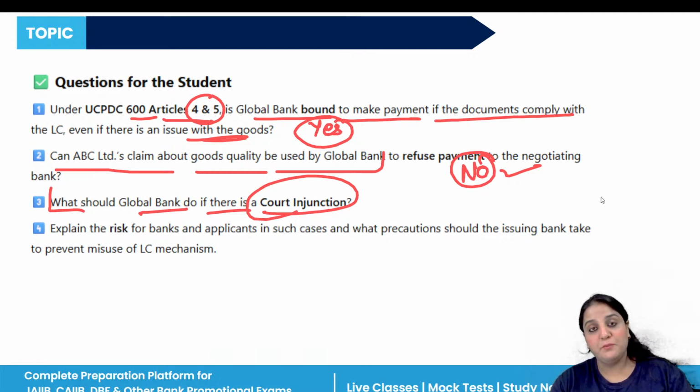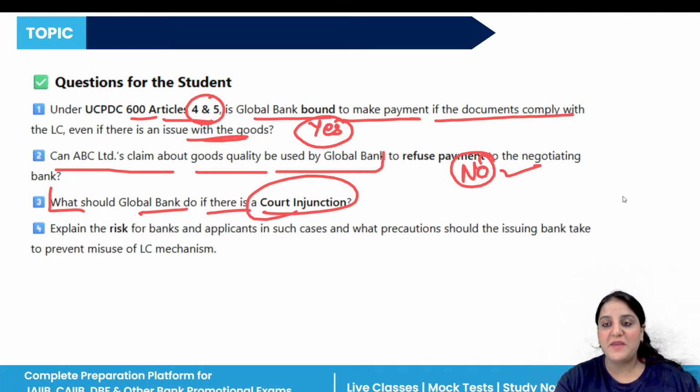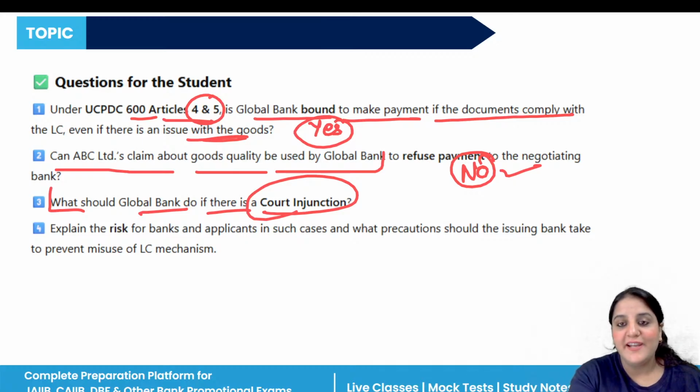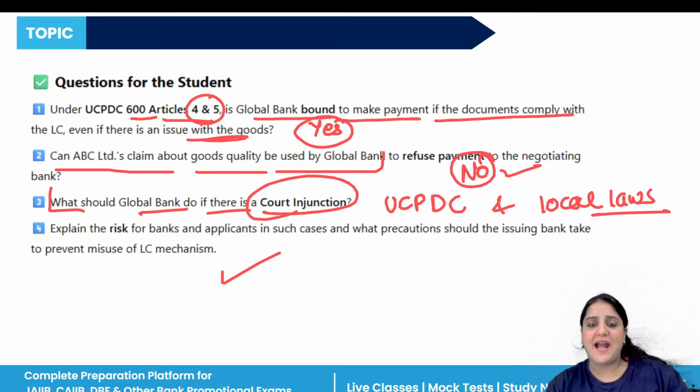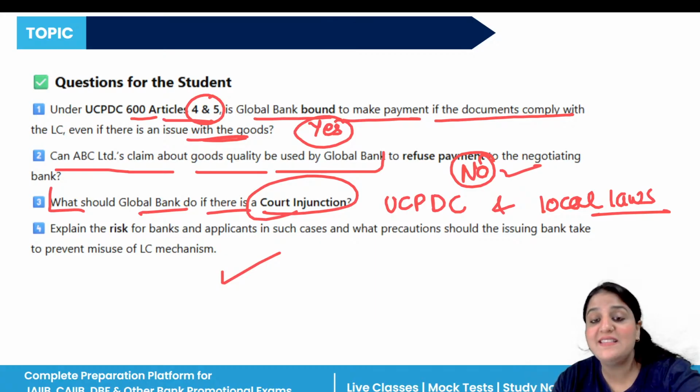This puts the bank in a difficult position, stuck between the UCPDC rules and the local laws. Now explain the risks for the banks and the applicants in such cases, and what precautions the issuing bank should take to prevent the misuse of the LC mechanism.